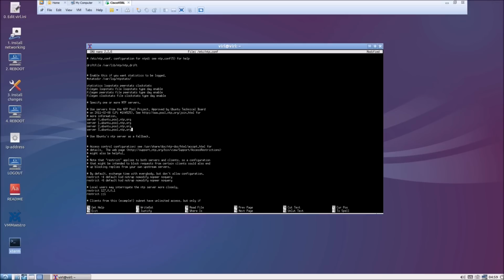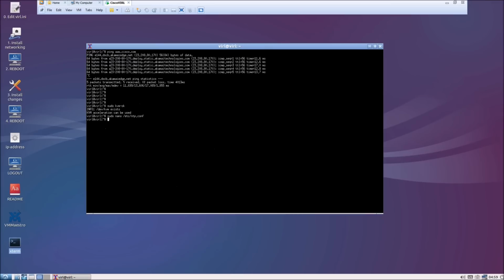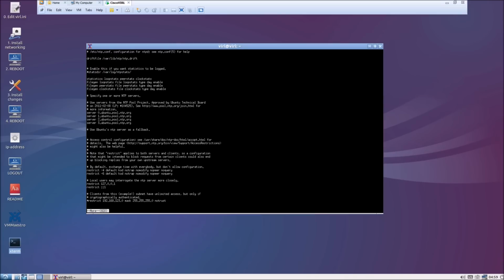Once that's done, since we are using the nano editor, let's do Ctrl X and Y to save the config. We can verify the config by typing more /etc/ntp.conf and make sure those 4 servers are there.